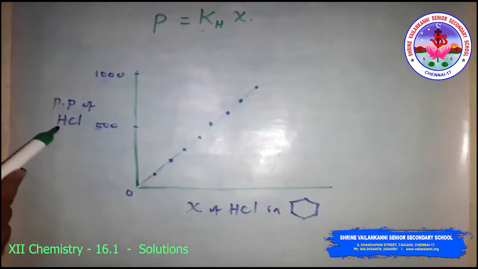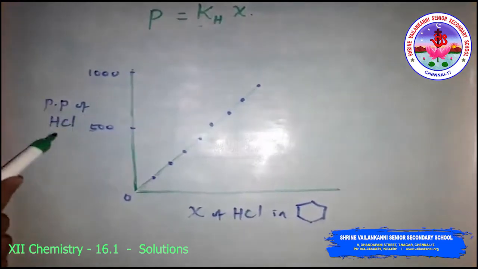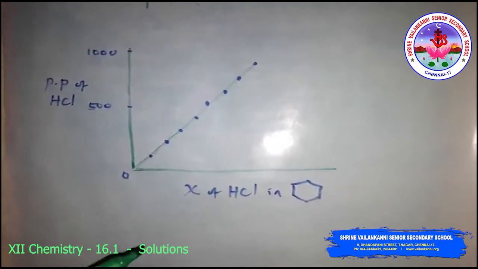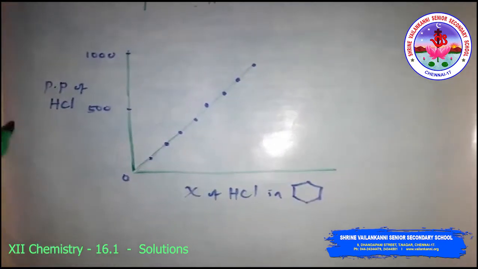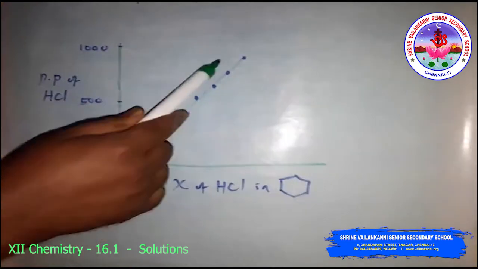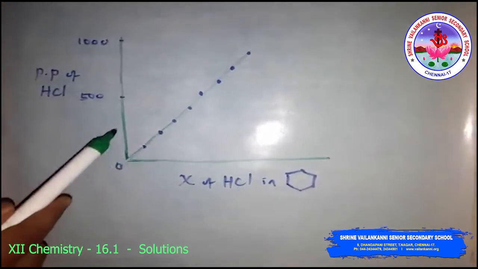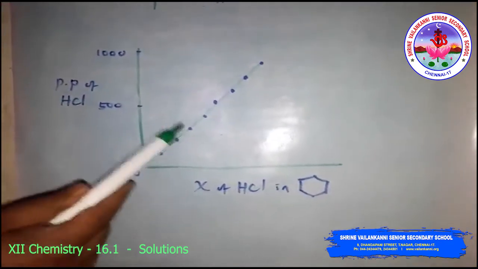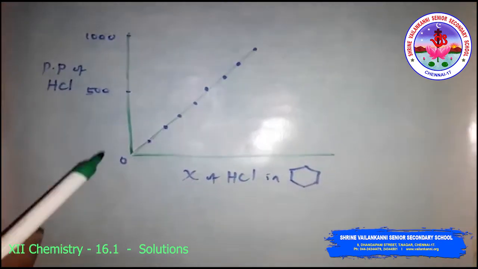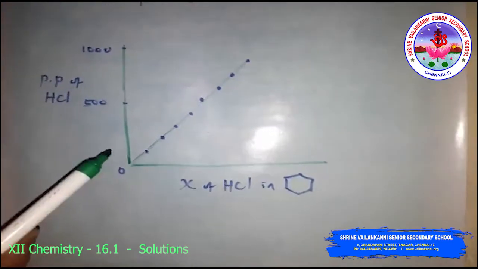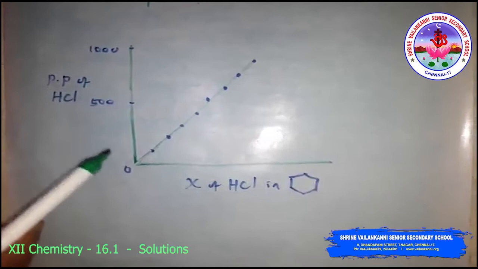Here if we draw the graph between the partial pressure of gas versus mole fraction of the gas in solution, here is the experimental result of partial pressure of HCl gas versus mole fraction of HCl in cyclohexane. You will get a straight line, that is the plot. So different gases have different kH, that is Henry's law constant, different constant values at the same temperature.